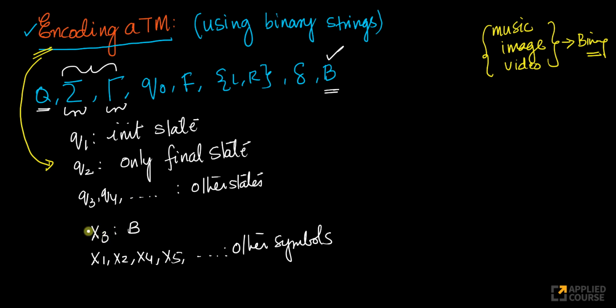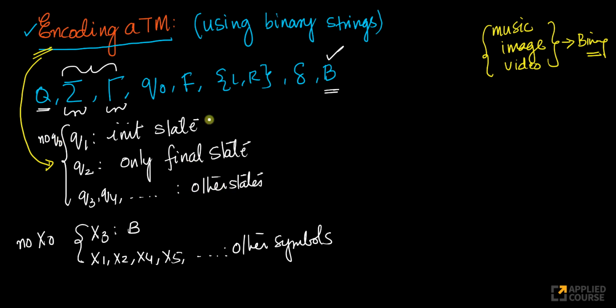Every other symbol that you can get either as an input or as part of your tape alphabet, let's just call them X1, X2. If you notice one more thing here, there is no X0, and that's by design. There is no X0 here. Also, there is no Q0, and I'm doing it by design. I'll tell you why everything fits in here.